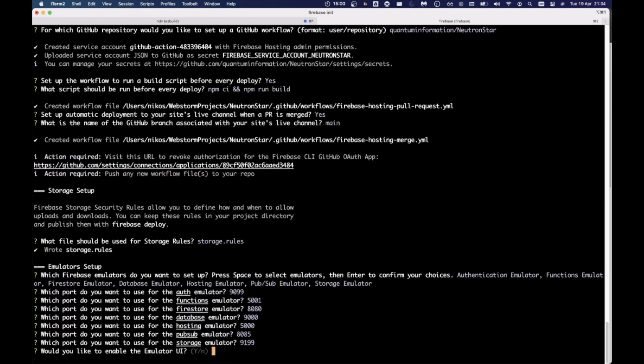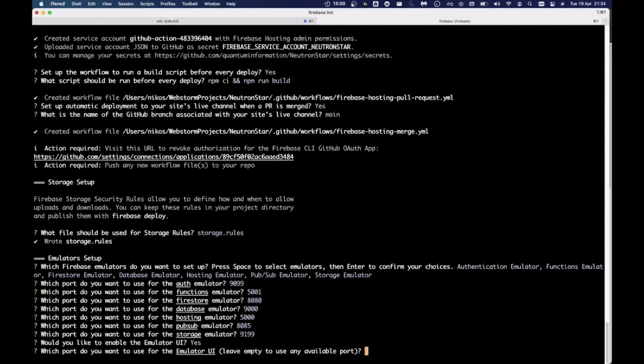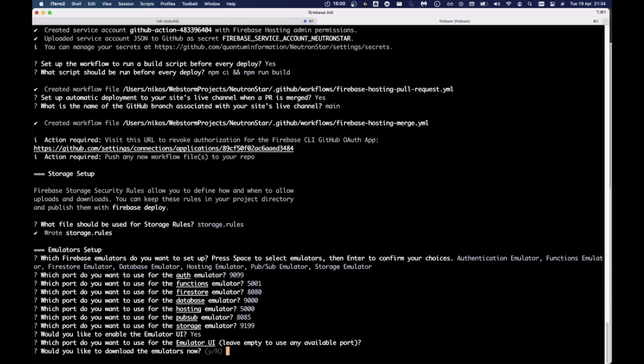Do you want to enable the emulator UI? Yes, of course we do. Which port do you want to use for the emulator? Okay. Would you like to download emulators now? Yes.